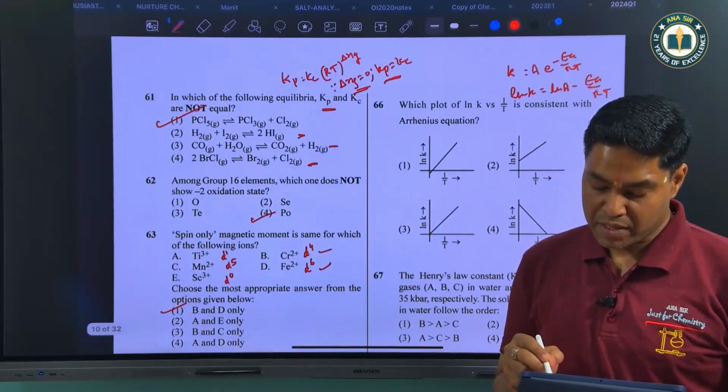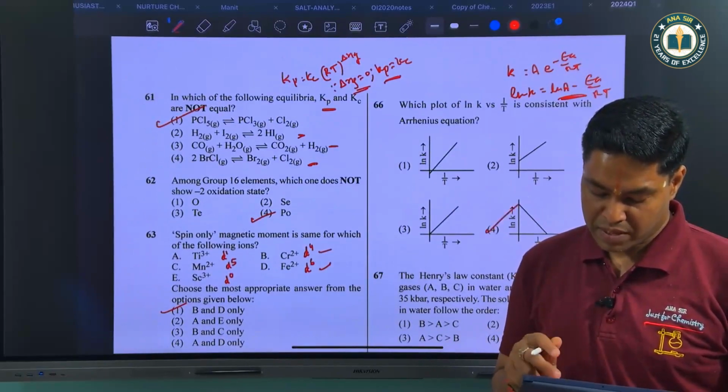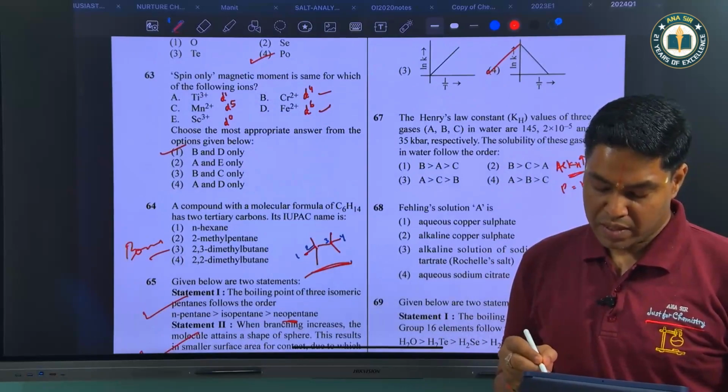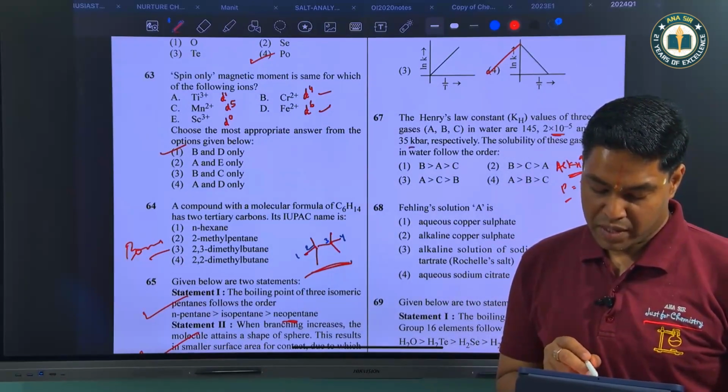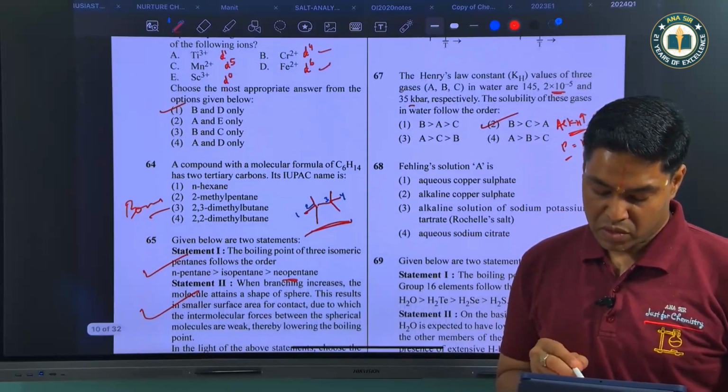We come to this one. Ln K versus 1 by T. This is the plot. So it will be having a negative slope. Answer is 4. Greater the value of Henry constant, solubility decreases because P is equal to KH into X. So the smaller the value of KH, that is of B, and then we have C, and then we have A. The Fehling solution is Rochelle salt.